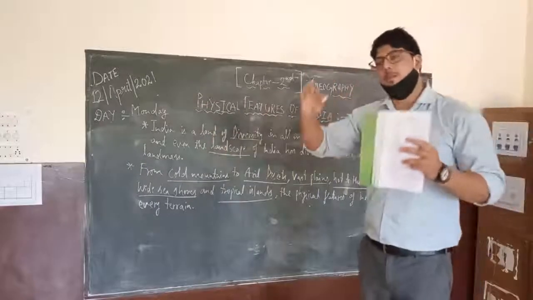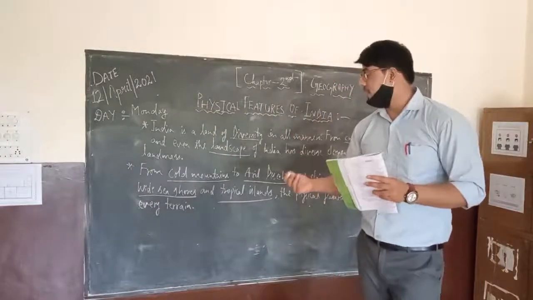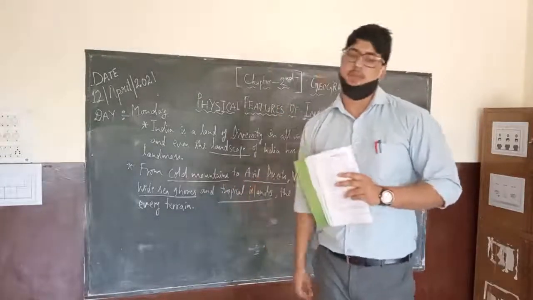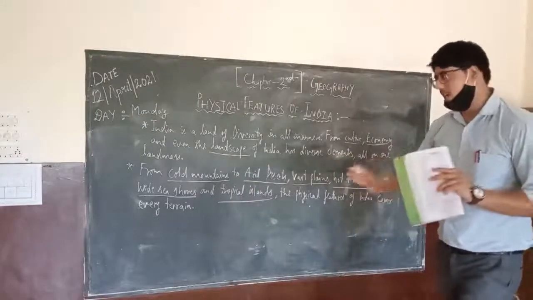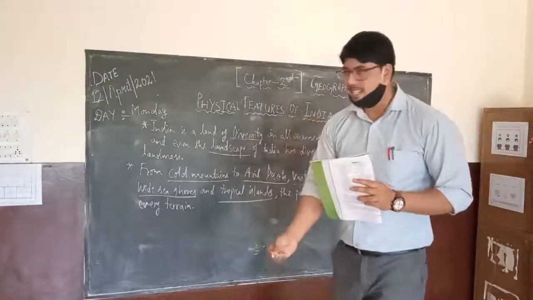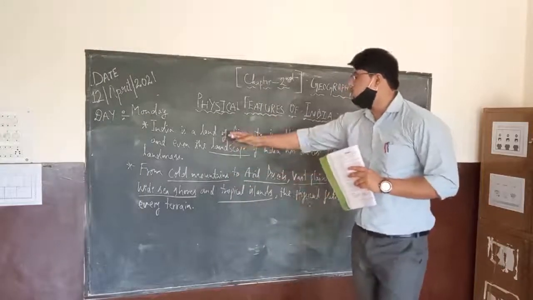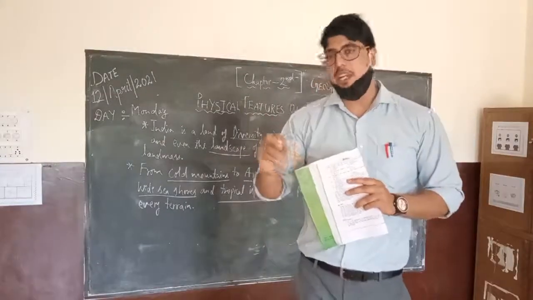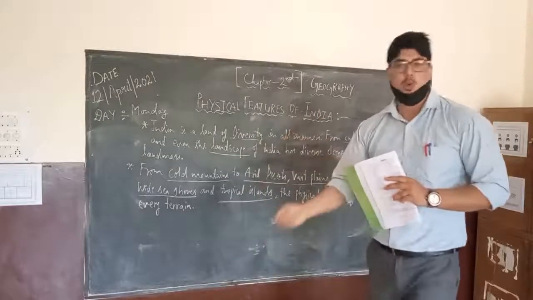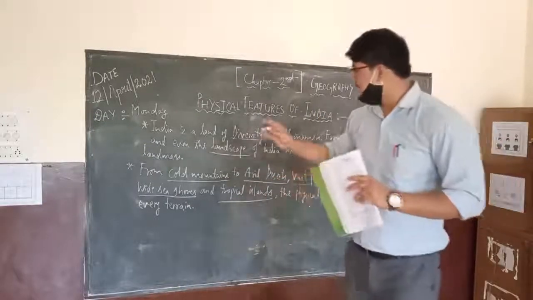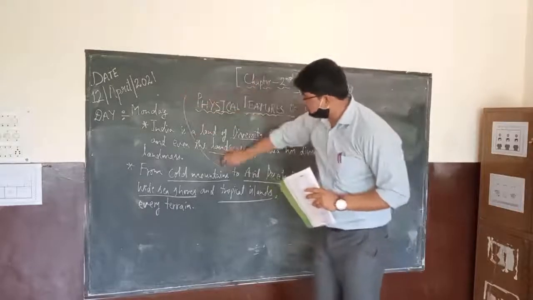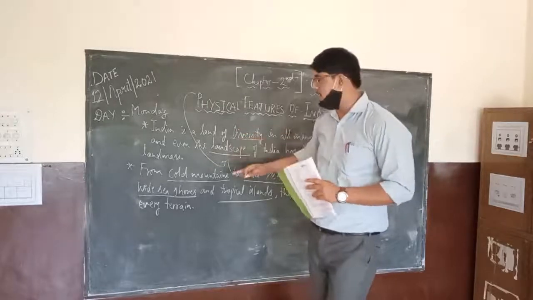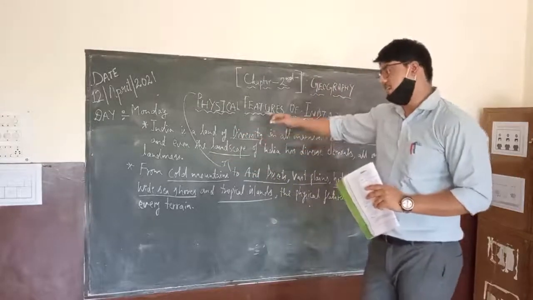If you see the physical map of India, you will find various types of terrains in India. Terrains mean different sorts of landscape which we can easily differentiate. So in India you will find all types of terrains. This is one of the very important characteristics, and that is why I told you India is a land of diversity. You can easily write everywhere that India is a land of diversity in every sense. In terms of caste, color, language, religion, plus in context to this chapter, we are talking about landscape. In terms of landscape and types of landforms, we have huge diversity, and this diversity I have discussed here.